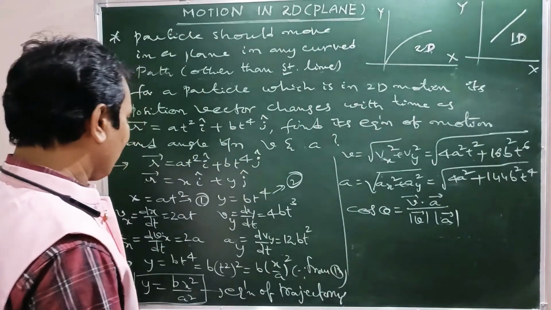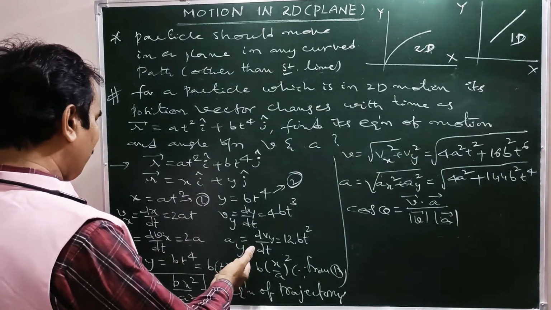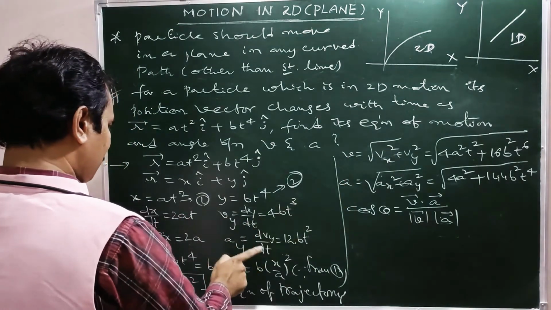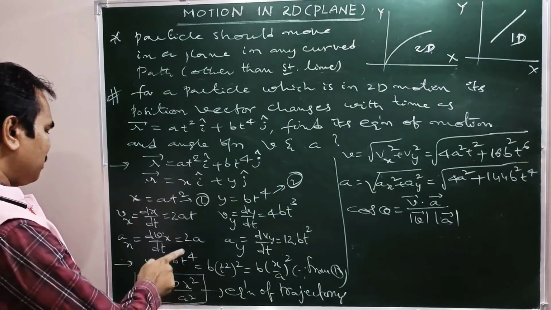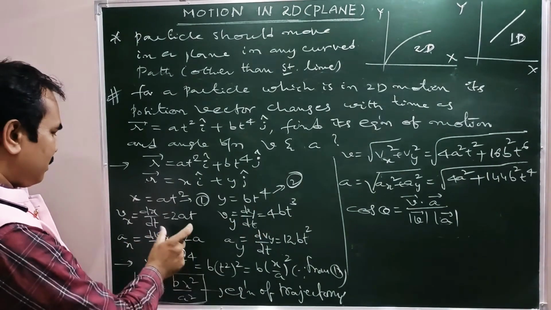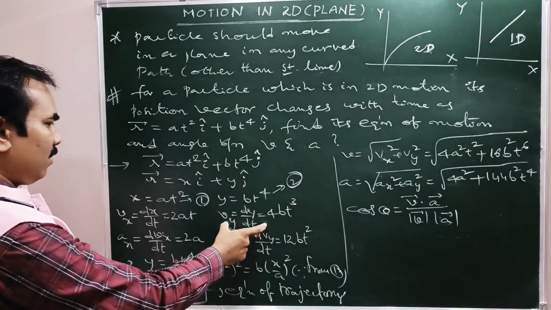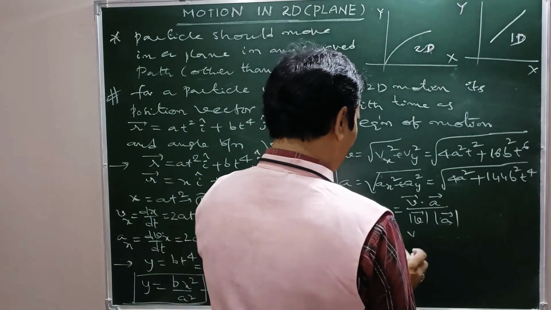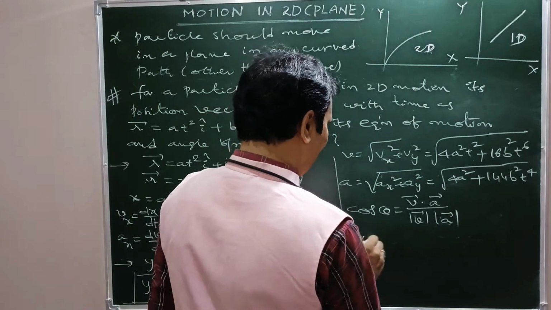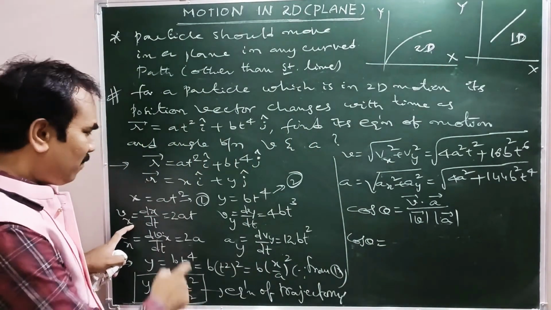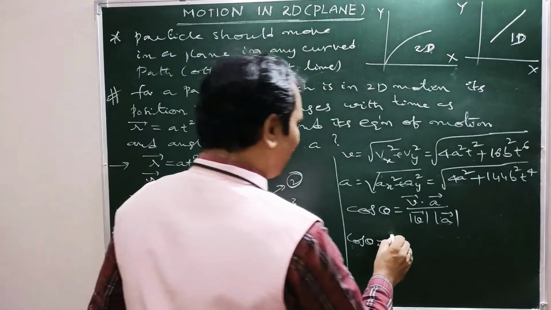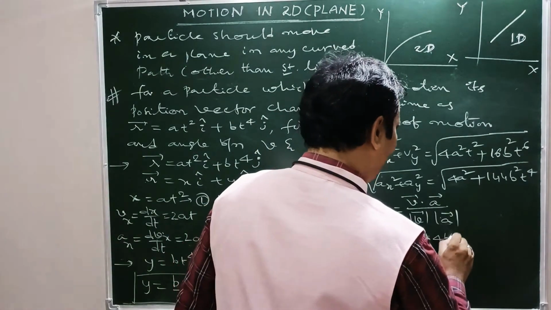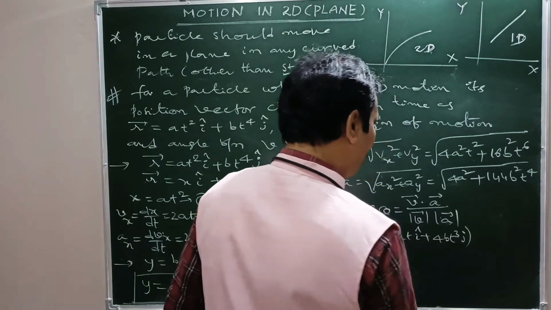Now what is V bar dot A bar? V bar means Vx into i cap plus Vy into j cap. The x component is 2at, that is 2at i cap plus 4bt cube j cap, dot A bar.